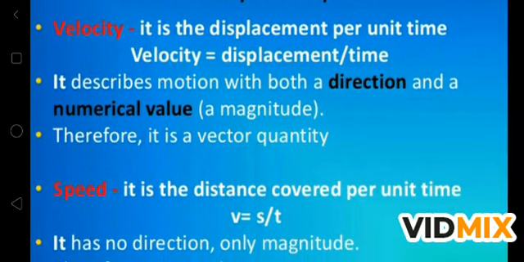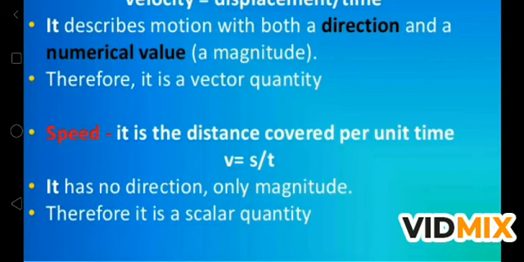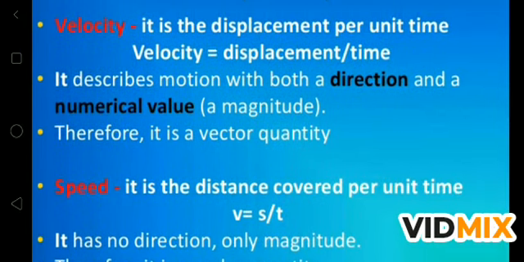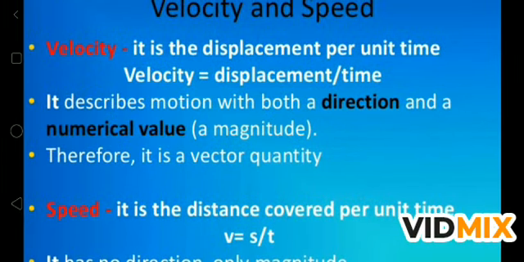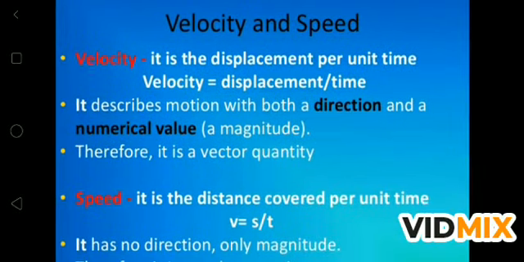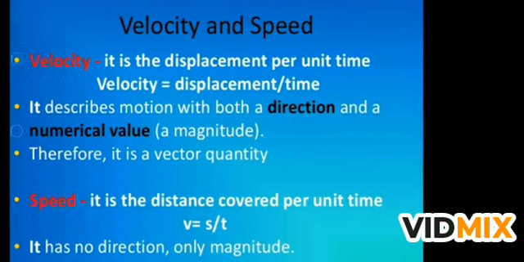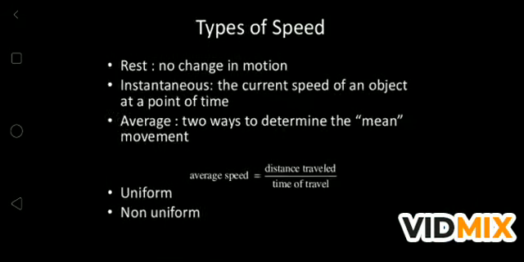Speed is the distance covered per unit time. It has no direction, it has only magnitude, and therefore it is a scalar quantity. So velocity is a vector and speed is a scalar. This is very important, and we can use the unit meter per second or kilometer per hour according to the given dimensions. Now, what are the types of speed?